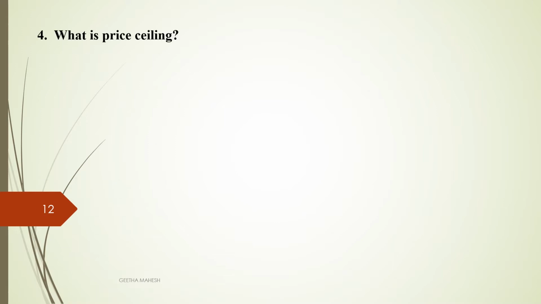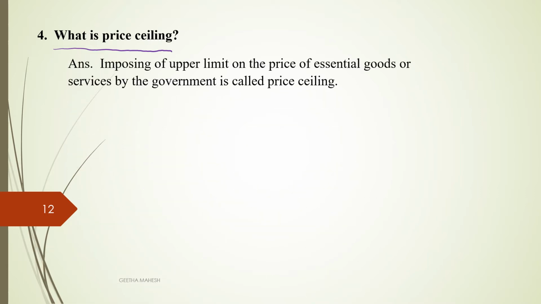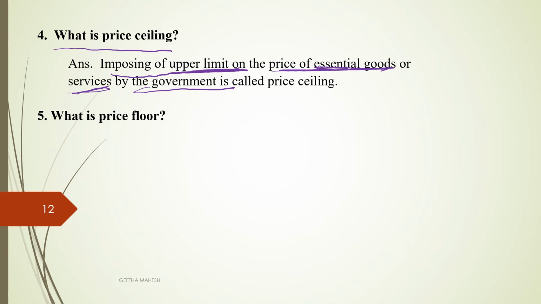What is price ceiling? Price ceiling is an upper limit imposed by the government on essential goods or services. Imposing an upper limit on the prices of essential goods and services by the government is called price ceiling.